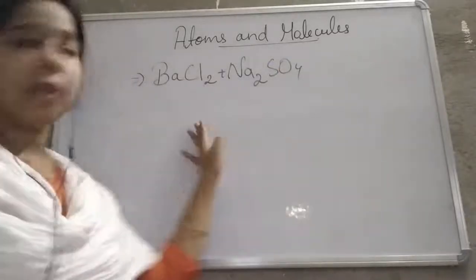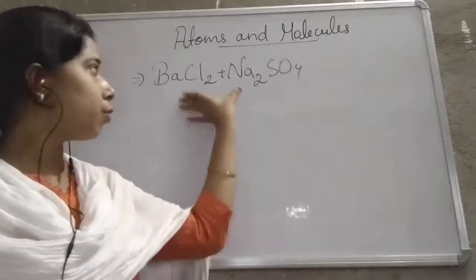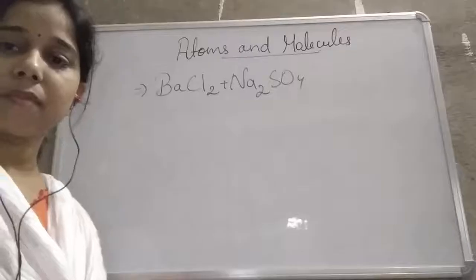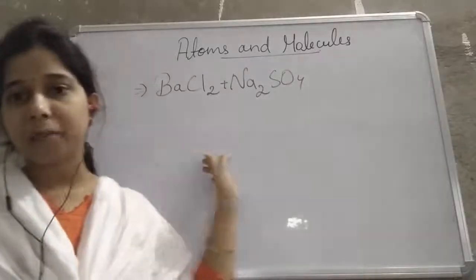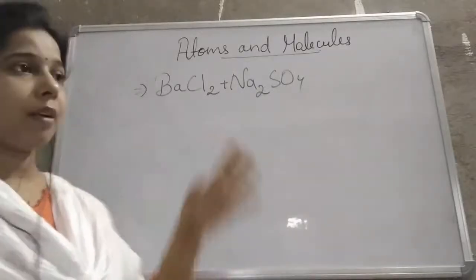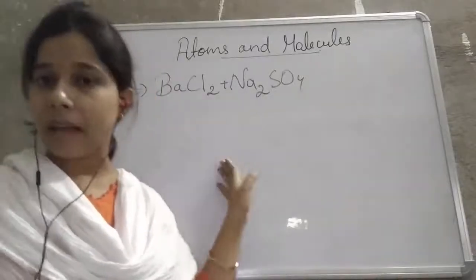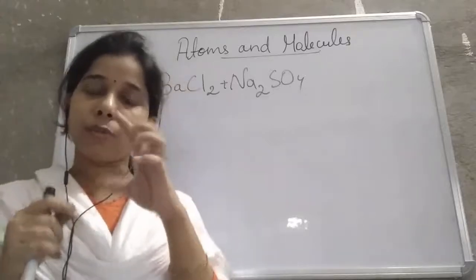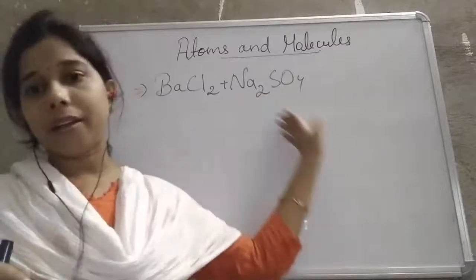The experiment that is given in your book is of barium chloride and sodium sulfate. When we take a conical flask and keep the barium chloride in the conical flask, and in the test tube we tie it with a thread and hang that test tube at the neck portion, and in the test tube we pour the Na2SO4.